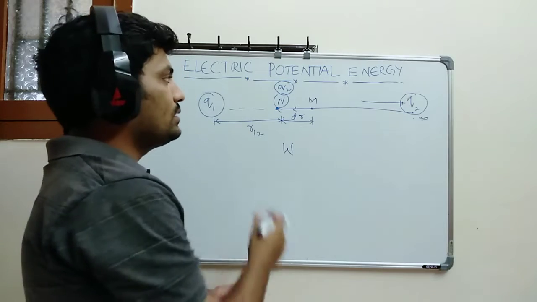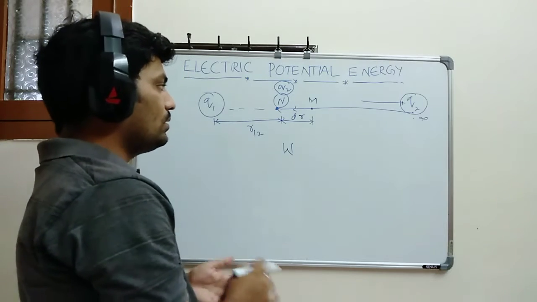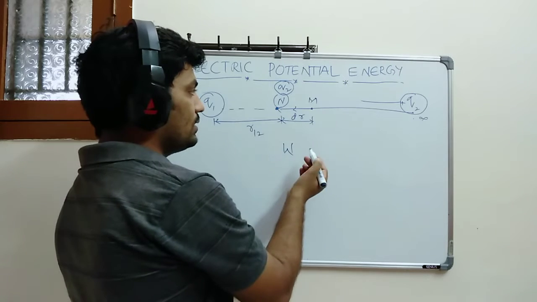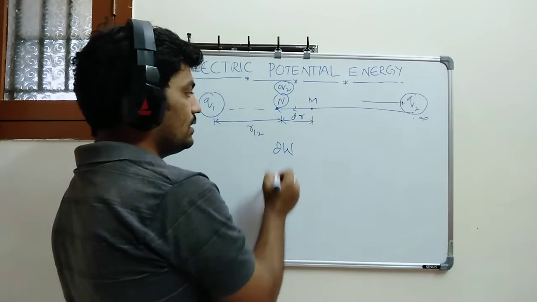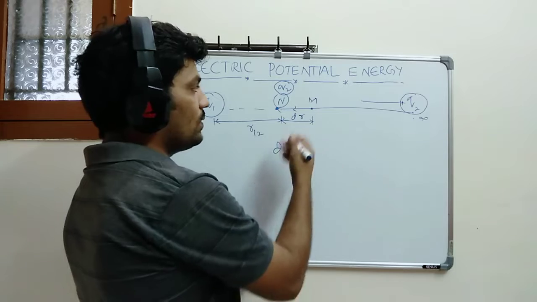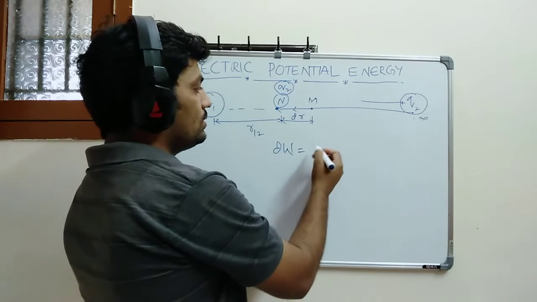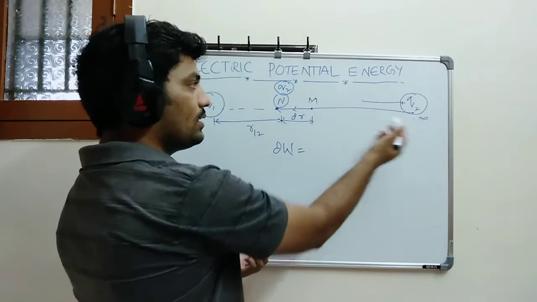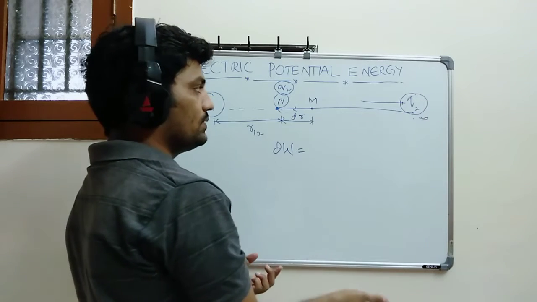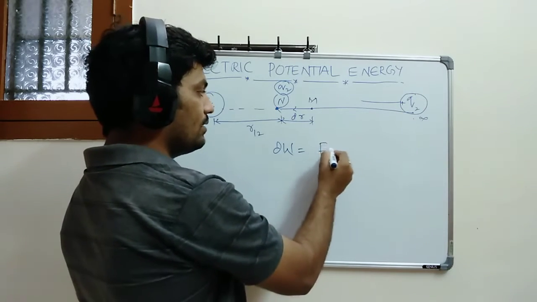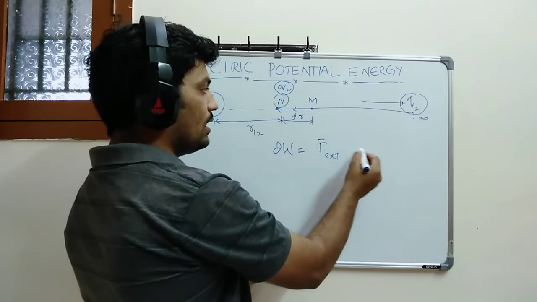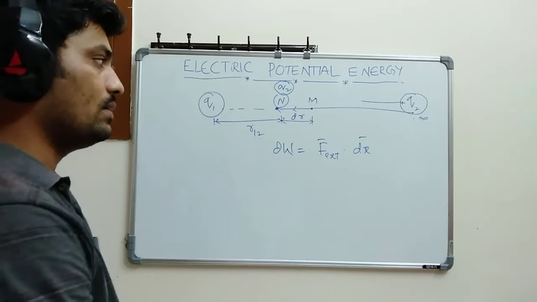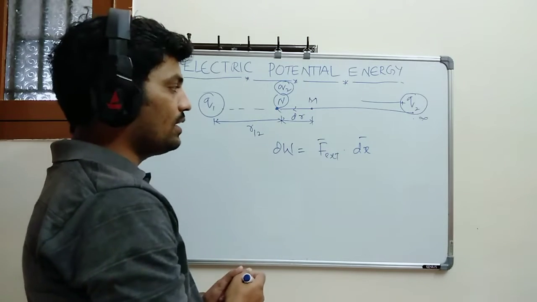Now what is the work done here? If I do a small work dw, then dw is equal to the force times the displacement. What exactly am I bringing here? I am bringing this test positive charge, so the external force will act here. So dw is equal to the external force dot dx bar.